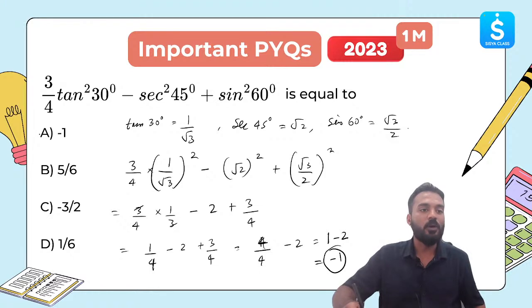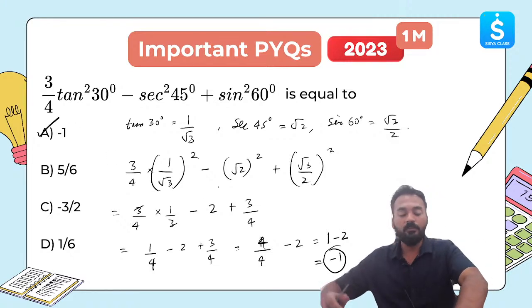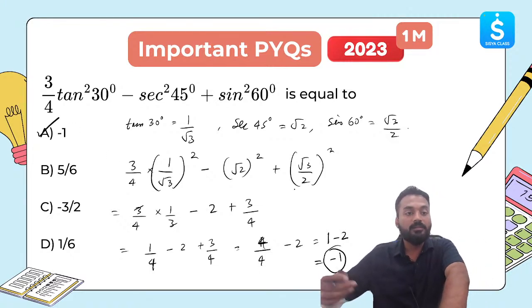So minus 1, which is option A, is the correct answer. Correct, Nadeem. Very good for pointing that out. This is correct. Minus 1 is the correct answer. I hope this is clear.